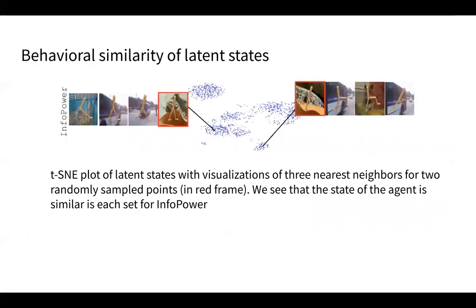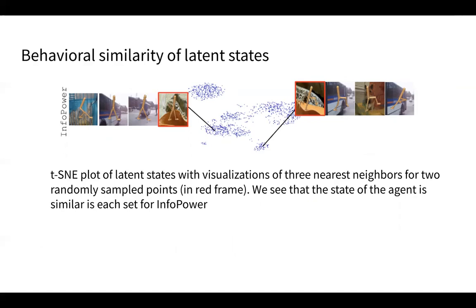Finally, we analyze the behavioral similarity of latent representations. For this, we consider t-SNE plots of latent states and visualize three nearest neighbors for two randomly sampled points, which are shown in red frames. We see that the state of the agent is similar in each set for InfoPower.